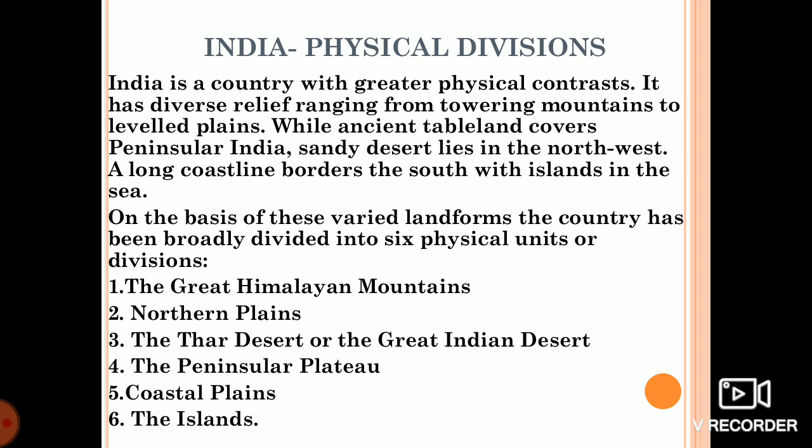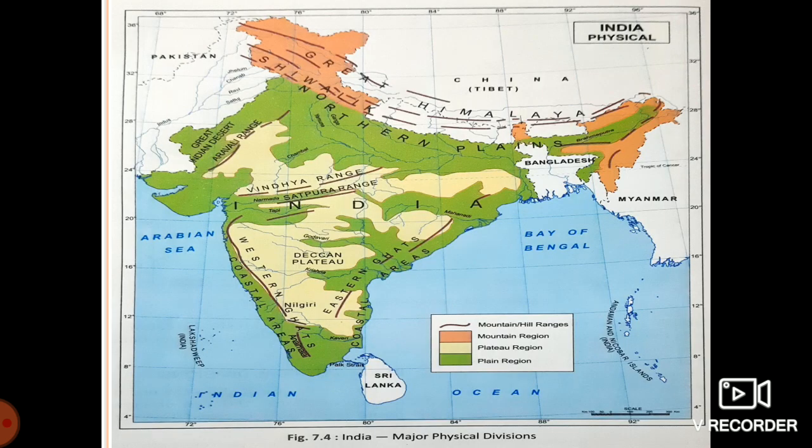If I talk about the varied landforms of our country, India has broadly been divided into 6 physical units: the Great Himalayan Mountains, the Northern Plains, the Thar Desert or the Great Indian Desert, the Peninsular Plateau, the Coastal Plains, and the islands.